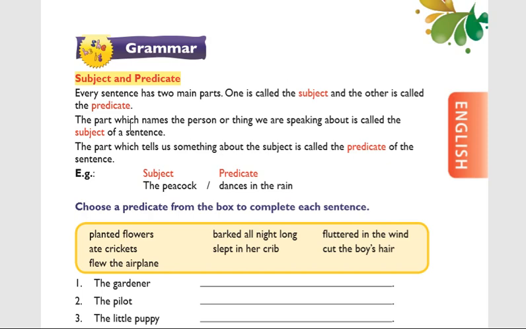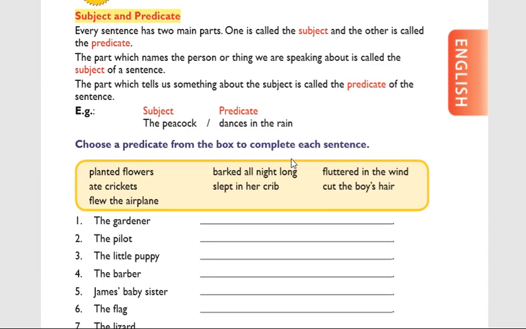It's very easy. Once you listen properly, you can easily understand. Being third class students, you have to remember this, or at least understand.